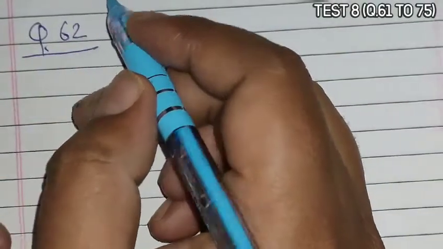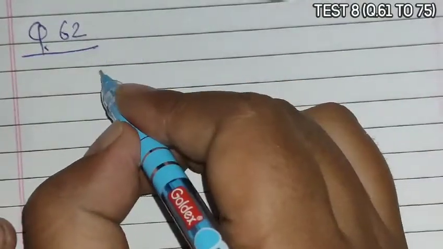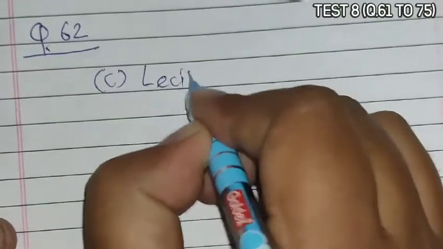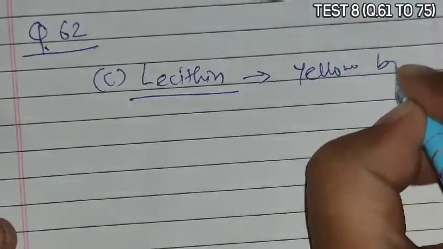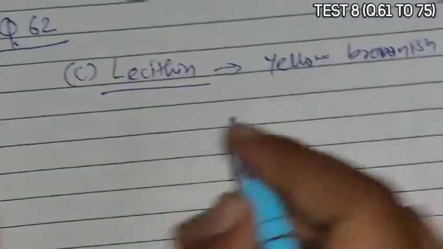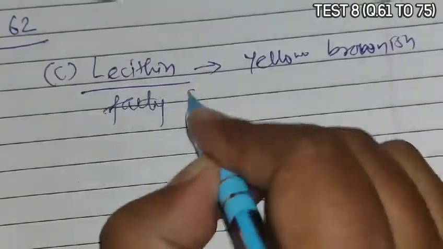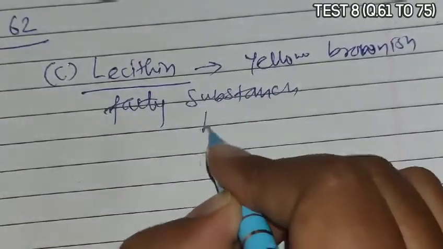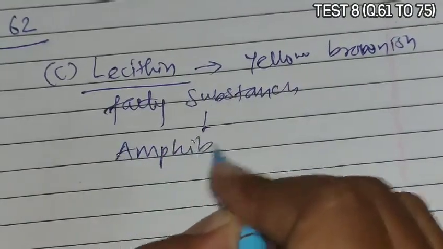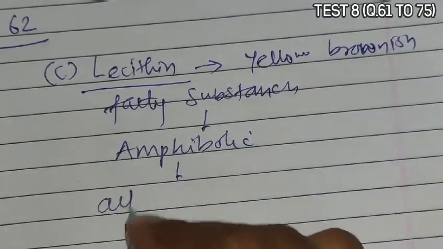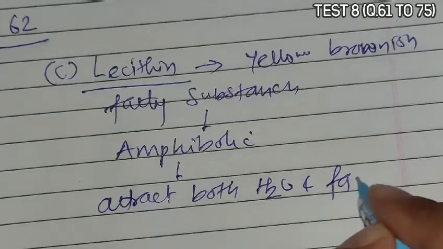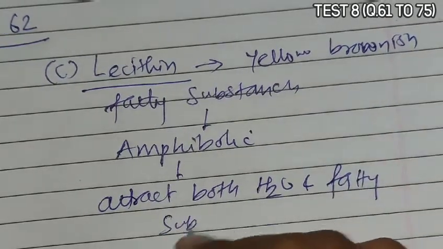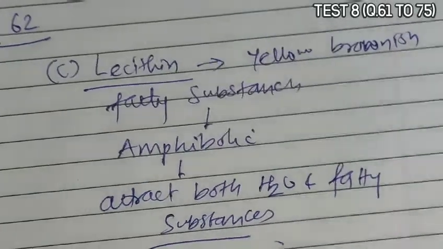Next is question 62. Question 62 asks to identify the given figure. The given figure is of lecithin, and lecithin is a yellow-brownish fatty substance which is amphipathic, so it attracts both water and fatty substances. So C is the correct answer.